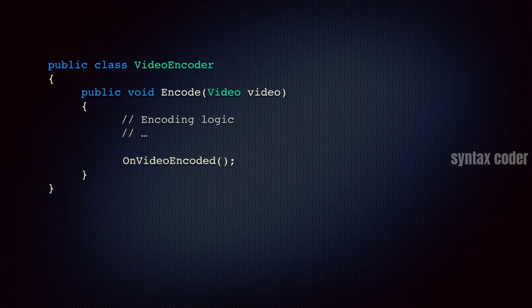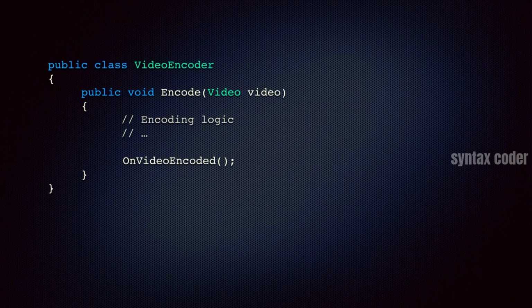So here is our video encoder class again. We have the encode method as before with the encoding logic. At the end, instead of directly making a call to the mail service, which we had before, we simply call a method called onVideoEncoded. Don't worry about that method, I will cover it shortly, but the purpose of this method is to simply notify the subscribers.